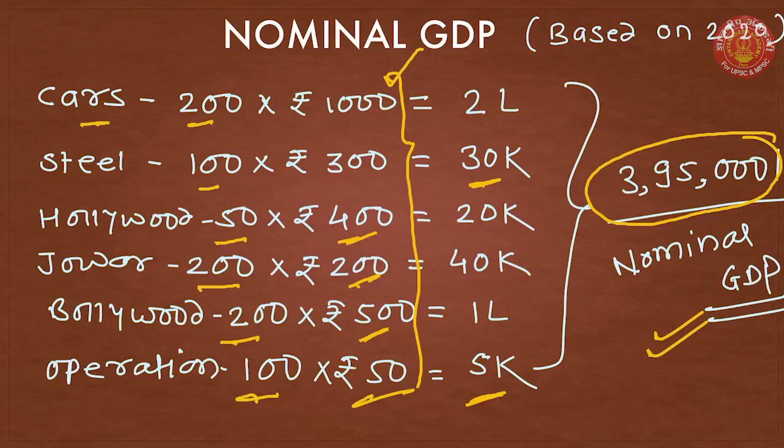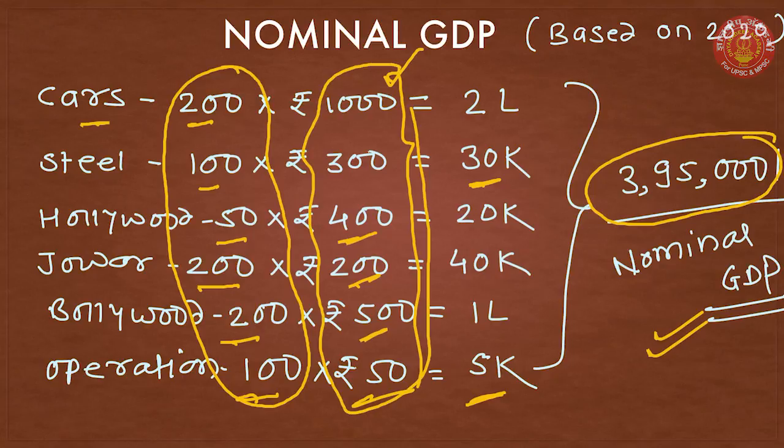See, these are the total number of goods and services produced in 2020, and this is the price of goods and services in the year 2020. Whatever total we got is based on current year prices. So GDP counted at current year prices is nothing but nominal GDP.